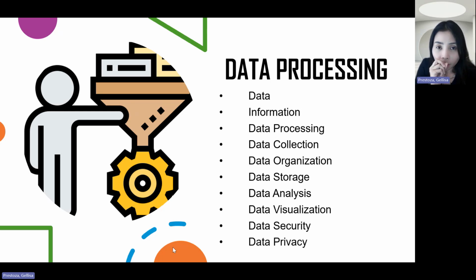There are only certain people who can access it. But when we say data privacy, this is in terms of how we handle the data responsibly, reliably, and ethically. Are we following the code of conduct, the way we secure or the way we keep the data itself?